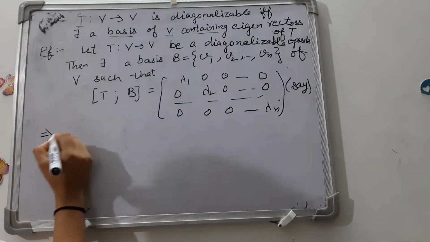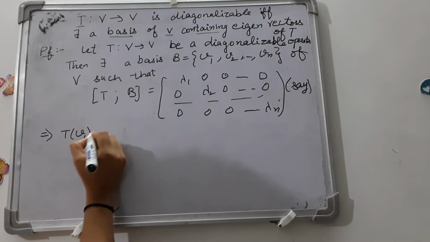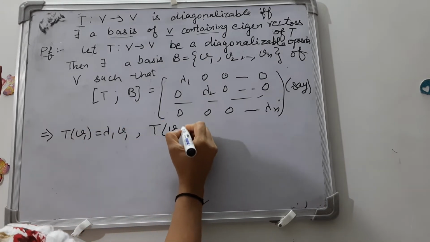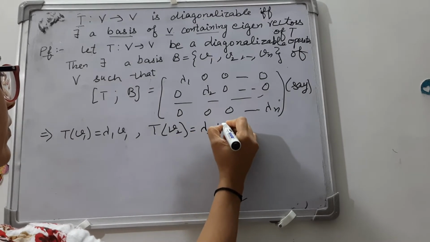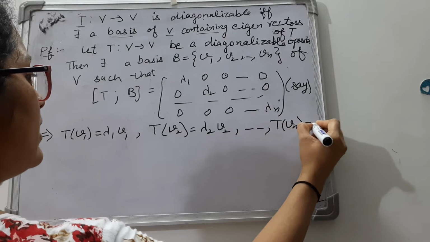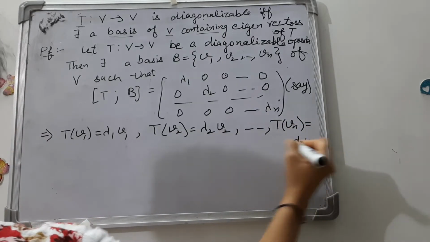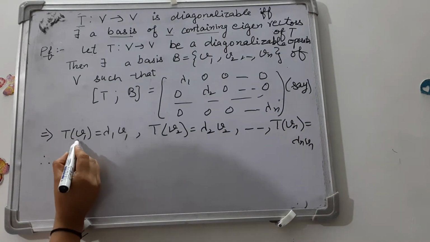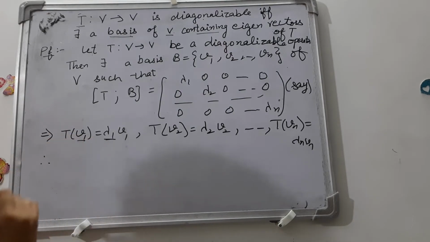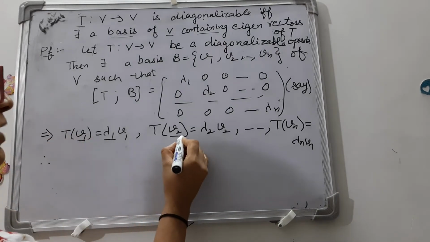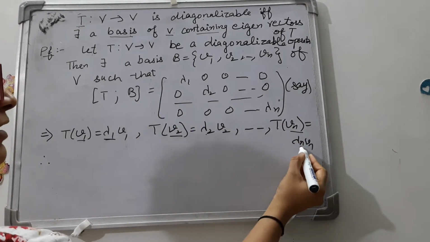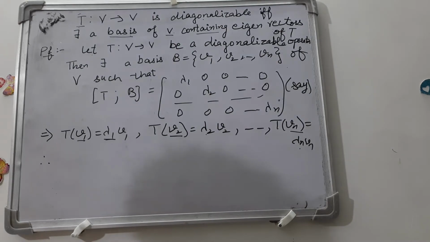That implies T of V1 is lambda 1 V1, T of V2 is lambda 2 V2, up to T of Vn is lambda n Vn. Therefore, V1 is an eigenvector corresponding to eigenvalue lambda 1, V2 is an eigenvector corresponding to eigenvalue lambda 2, and Vn is an eigenvector corresponding to eigenvalue lambda n.